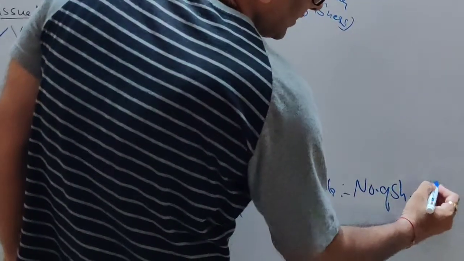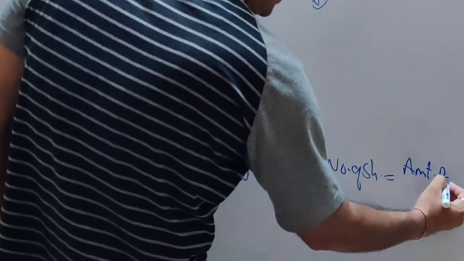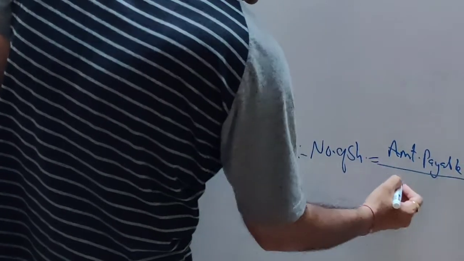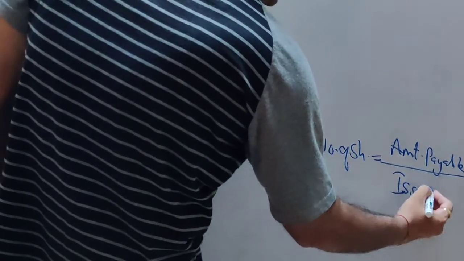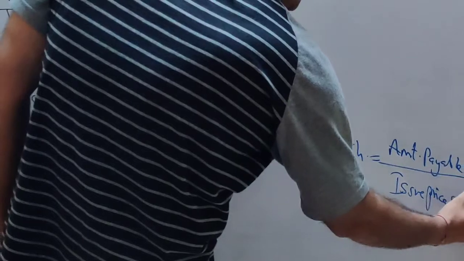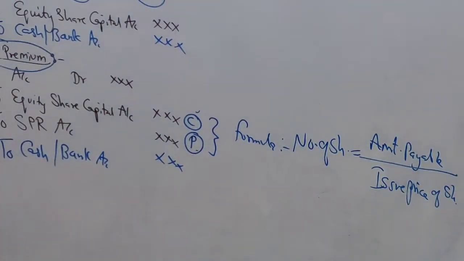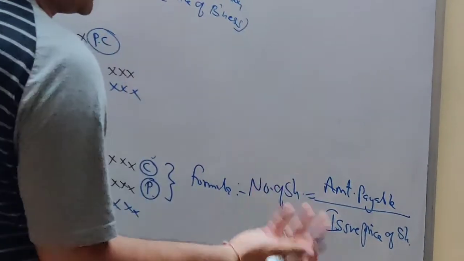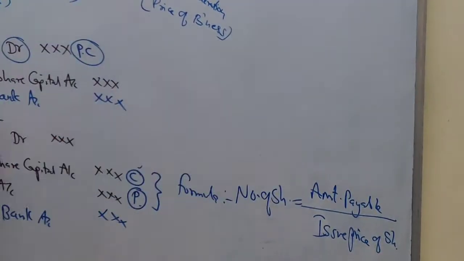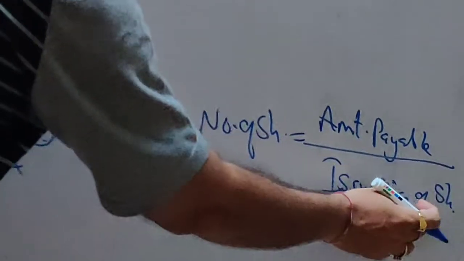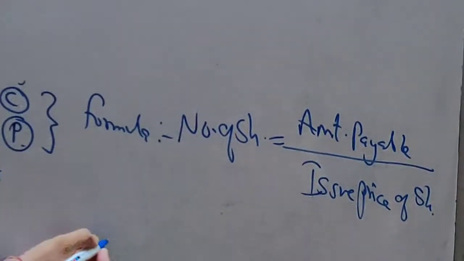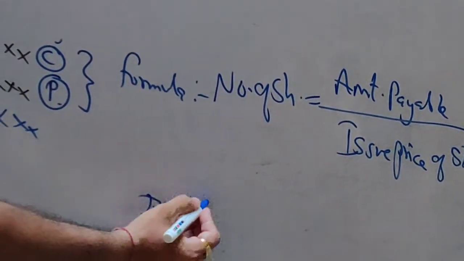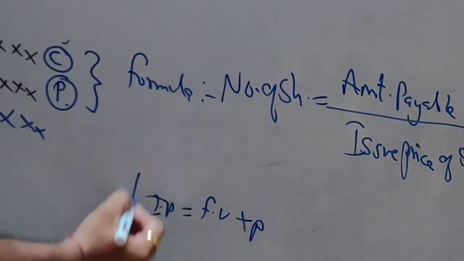How to find it? Whatever amount is payable, divide it with the issue price of shares. This is the formula. I want you to take this down in your book. Number of shares, how to find it? Amount payable to vendor divided by issue price of share. How to decide the issue price of share? Issue price of share is face value plus premium.